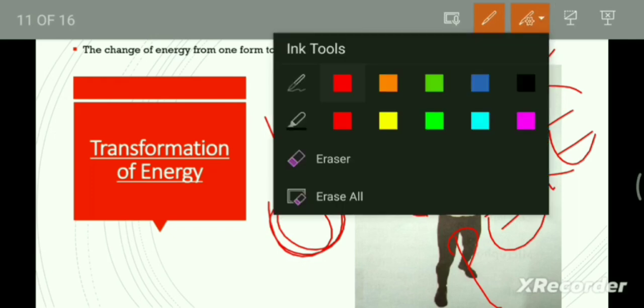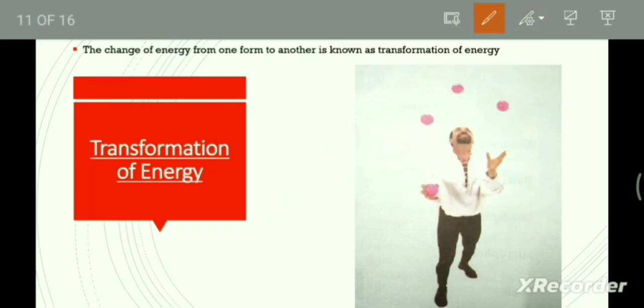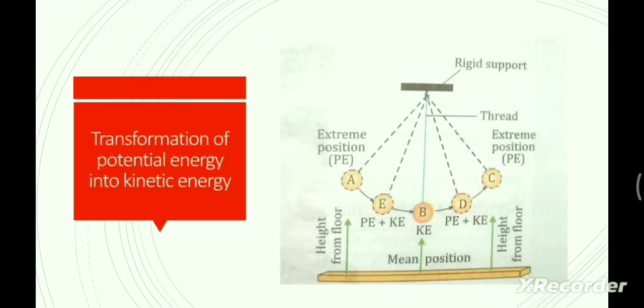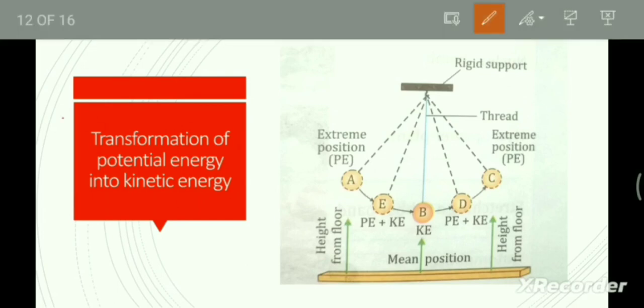Hope you are getting this concept. Next is about the transformation of potential energy into kinetic energy. Here also, energy changes in the oscillation of a pendulum. This diagram shows the energy changes in the oscillation of a pendulum. The position of the bob of the pendulum is shown at different intervals of time.